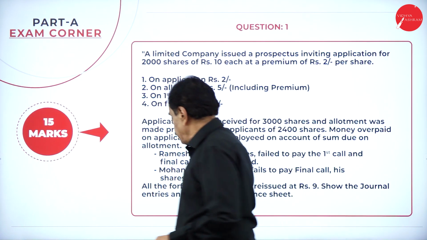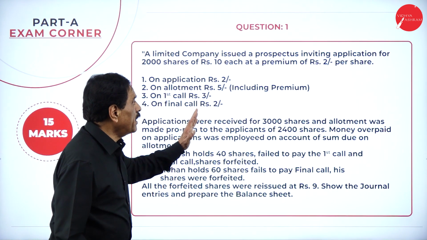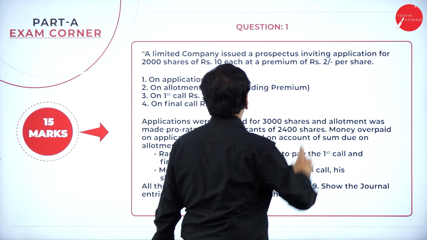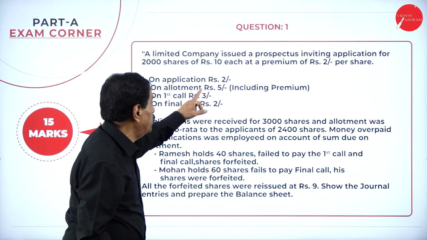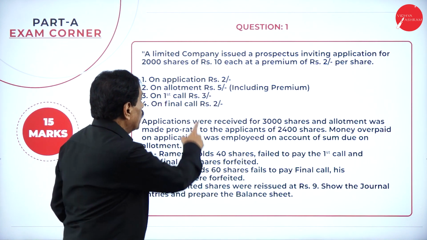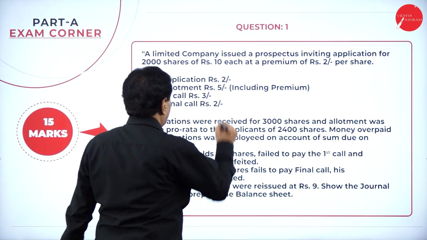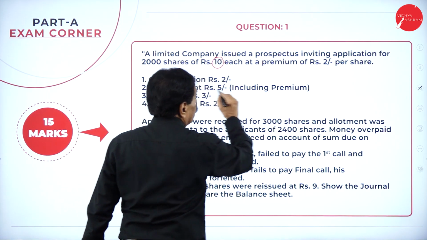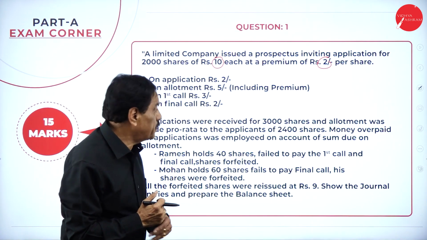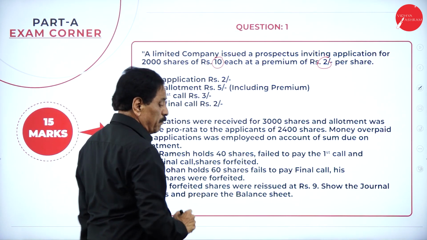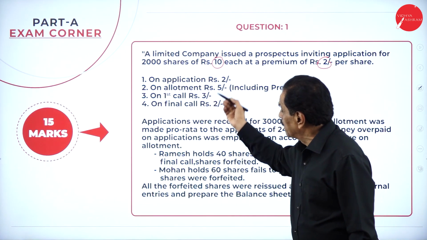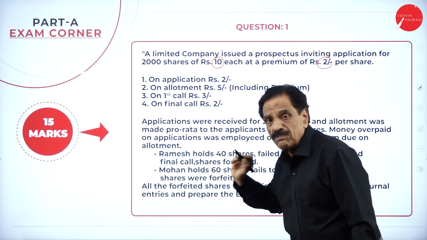This is the problem. A limited company issued a prospectus inviting applications for 2,000 shares of rupees 10 each at a premium of rupees 2 per share. What's your face value? Your face value is rupees 10, issued at rupees 2 premium per share. Totally it is 12 rupees. Here is how it has been split up: first on application, then on allotment, then on first call, then on final call.